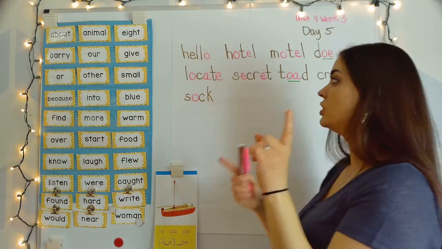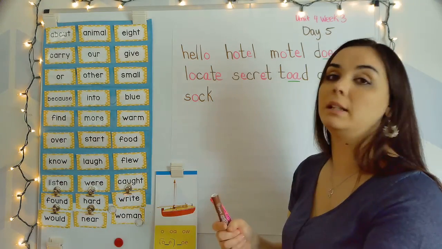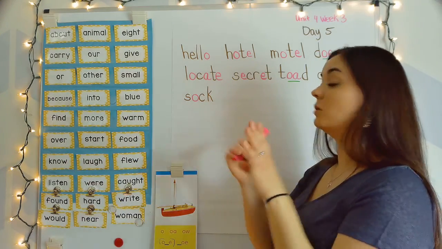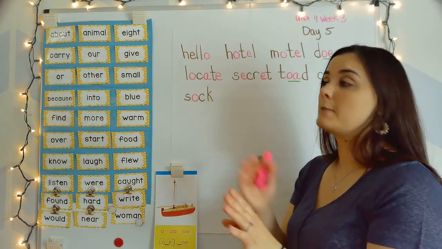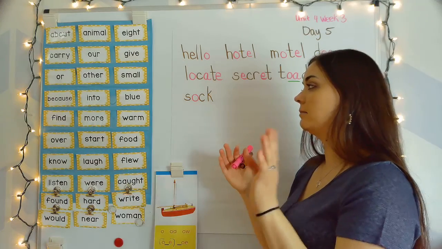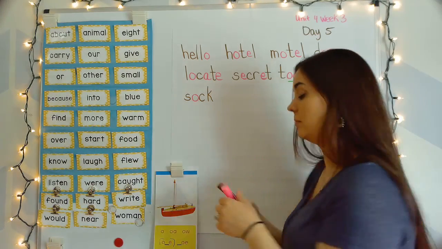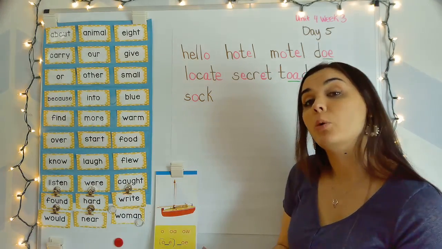flip out two letters and make a completely different word. Only the letters though, I'm not going to flip out the sound. I'm just going to flip out two different letters, and it's going to change the sound and change the meaning. So the word is soak. Your turn.